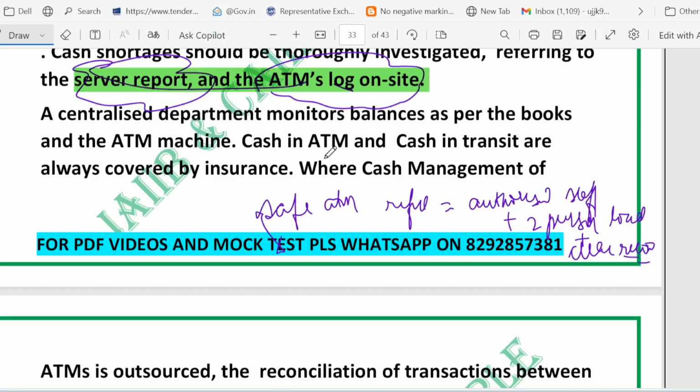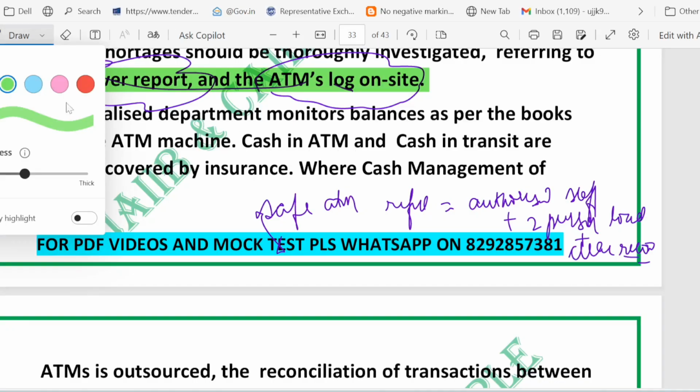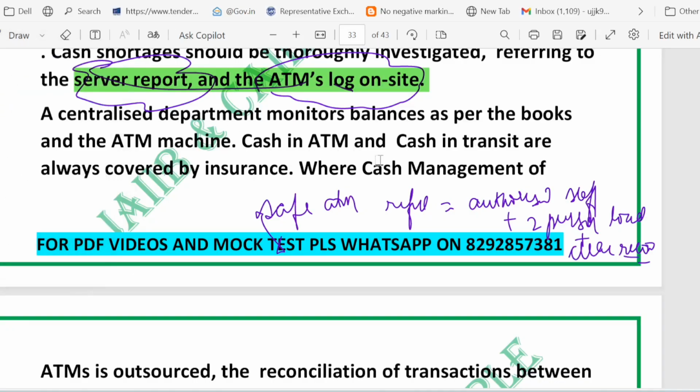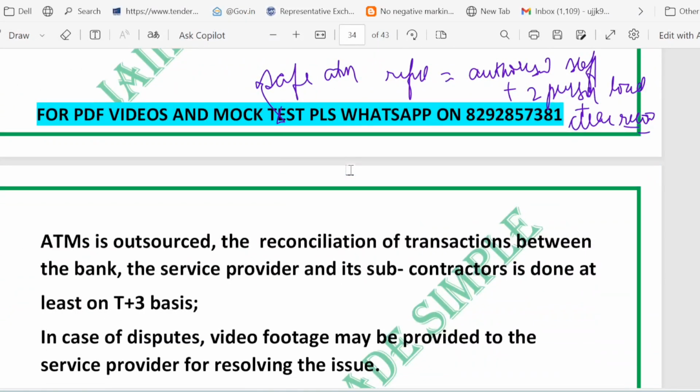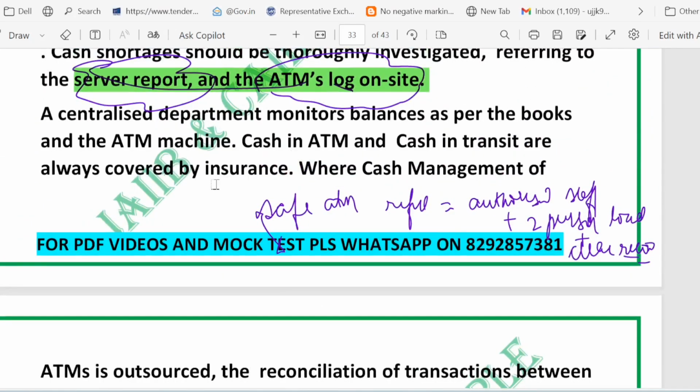A centralized department matches the book balance with the machine balance. So two things are there: a book balance and a machine balance. You can see the balance as per the book and the ATM machine. Who does it? The centralized department does it. The goal is to catch the difference early and fix them fast. That is our goal. So the book balance and ATM machine balance are matched by the centralized department.